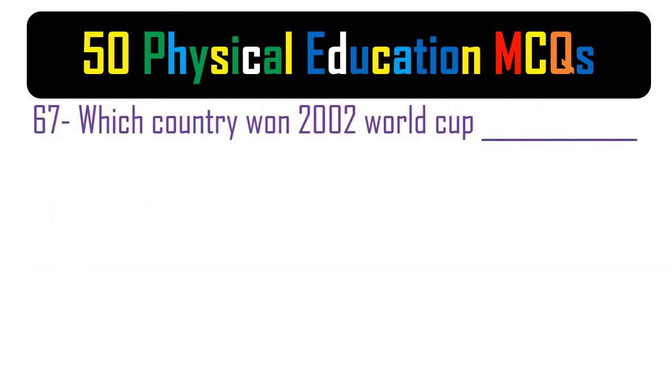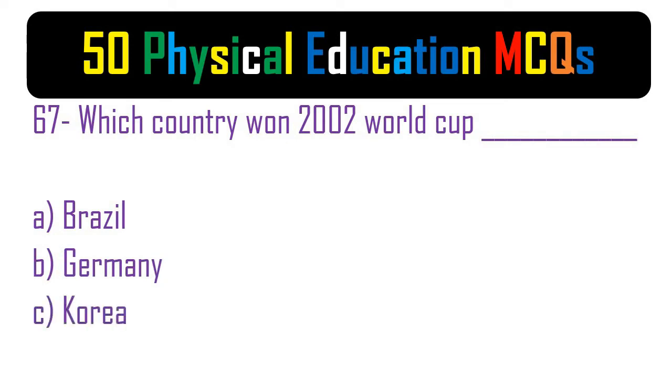67. Which country won the 2002 World Cup? A. Brazil. B. Germany. C. Korea. D. Italy. The correct answer is A. Brazil.